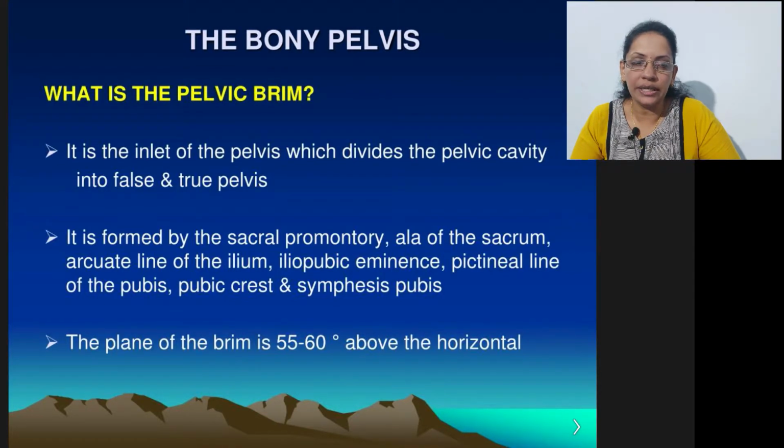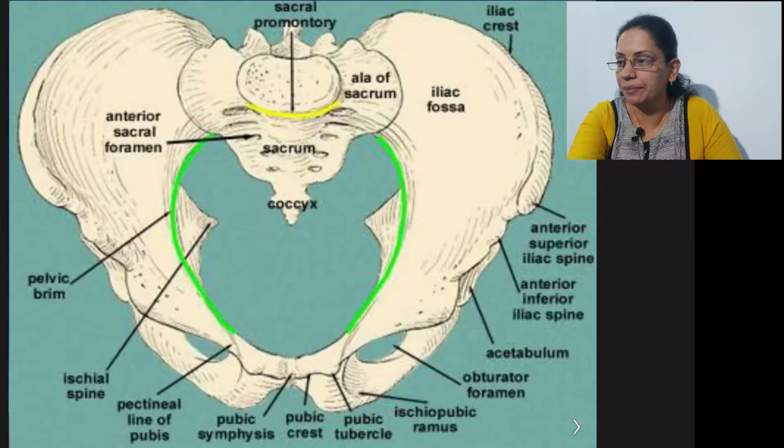Clinically, we consider the part which is usually considered as abdominal cavity, above the hip bone, as the false pelvis, and the pelvic cavity, which is actually the bony passage, we call the true pelvis. So the true pelvis is the bony portion of the pelvis, and it consists of the bones we had seen just now. So that is about the pelvic brim.